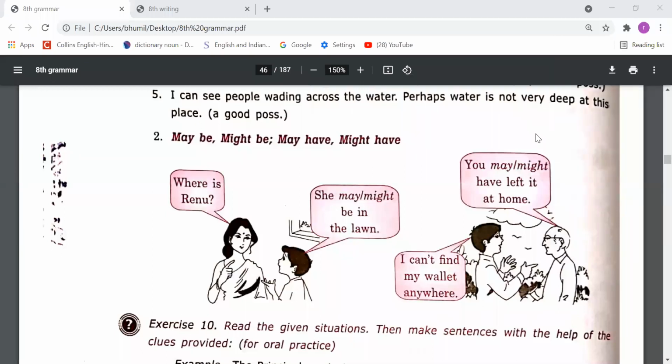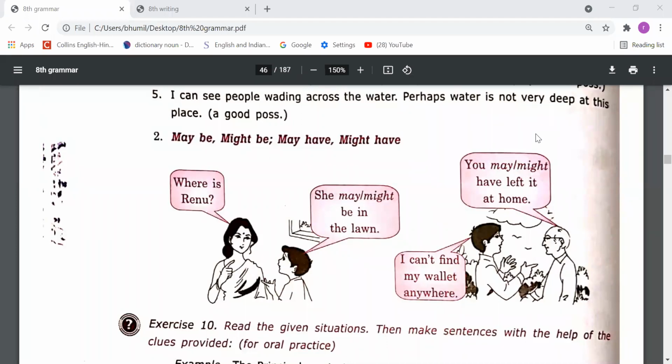Suppose one friend is standing there from a very far distance, and you say that shayad wo mera friend hoga. So you can say that he or she might be my friend or may be my friend. Okay. अगर आप simply कहते हो कि वह मेरा friend है, he is my friend. But if you want to say this with possibility, you need to say that he might be my friend.